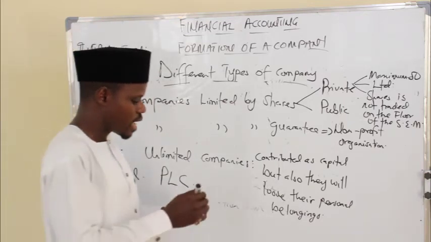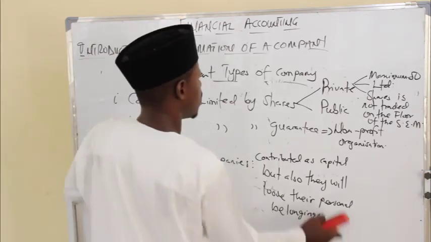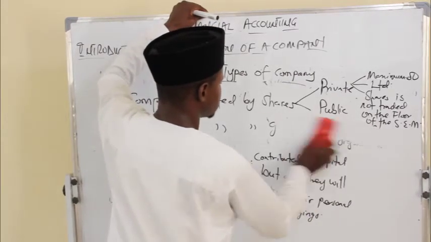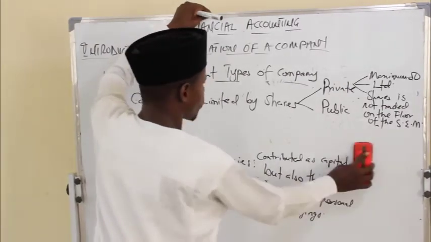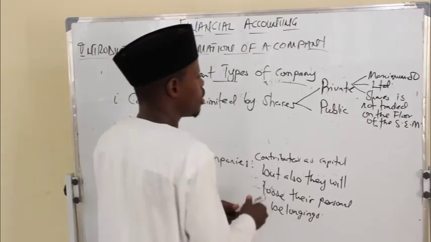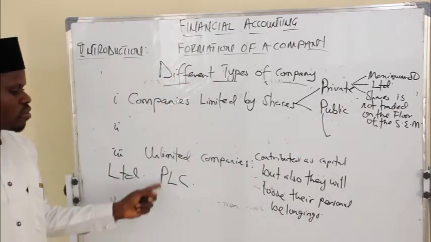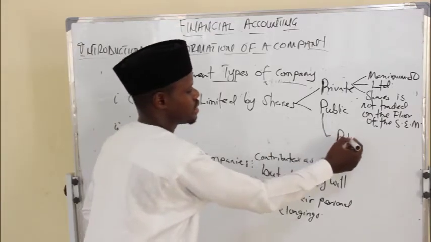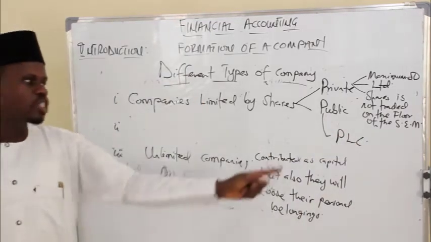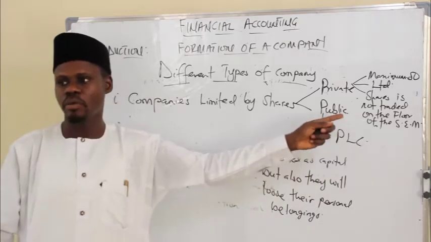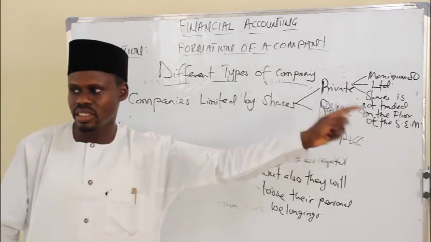Now, what do we mean by a public limited liability company? A public limited liability company has this acronym in front of it, PLC. So the moment you see PLC, it means it's a public limited liability company.